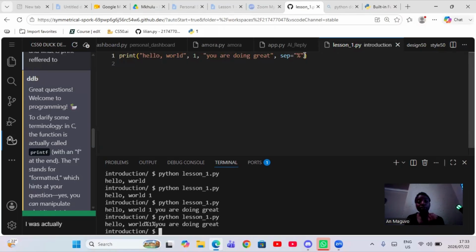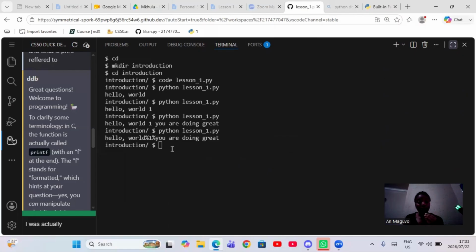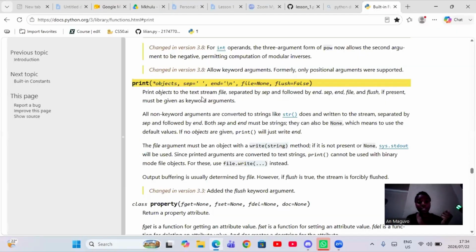So I'm going to remove sep, and I want you guys to see the difference, as I said. So if I remove that, I run my program again. So we have hello world space 1 space, you are doing great. So this tells you that sep is automatic. Sep is telling print that after each and every object, put a space. After each and every comma where we have an object, put a space, right?